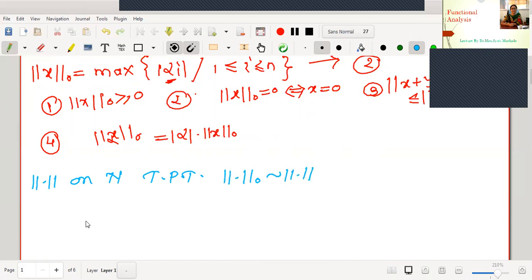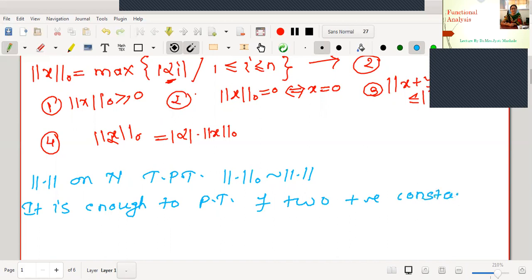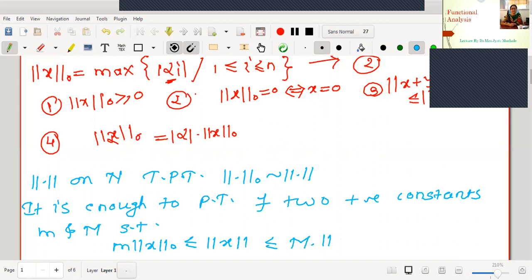Okay, now we have already seen a theorem. If I want to prove that two norms are equivalent, then it is enough to prove that there exist two positive constants, say small m and capital M, such that m times norm 0 of x is less than or equal to norm of x, which is less than or equal to capital M into norm 0 of x, and the statement must be true for all x in N. This is what our aim is to prove.